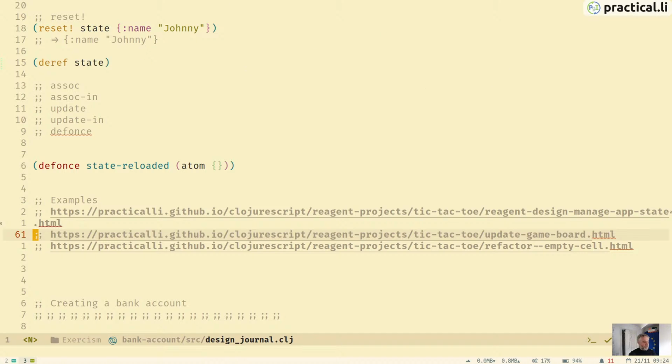Where are we going? Any questions? No questions so far. Okay, so let's look at our code. Oops, wrong window. There we go.